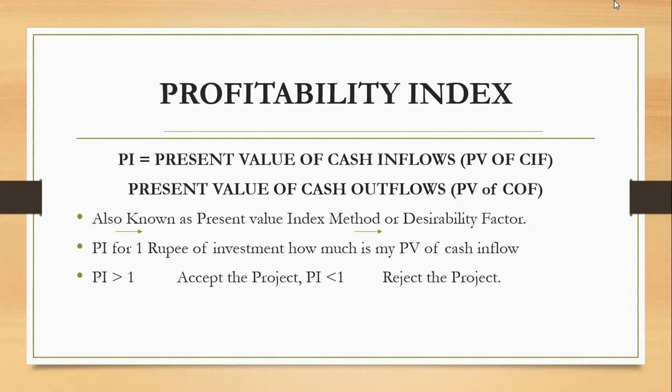Same, simple concept. The profitability index is also known as the desirability factor. PI is the profit for 1 rupee of an investment: how much is my PV of cash inflow? What is the difference between profitability index and net present value?